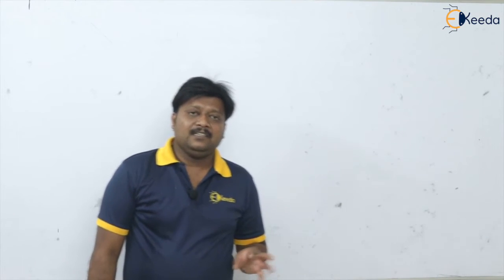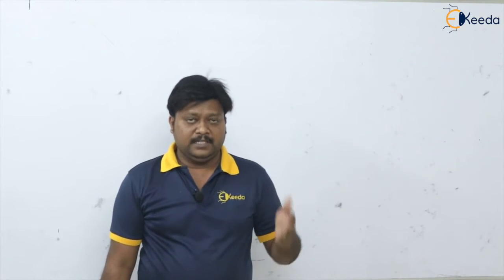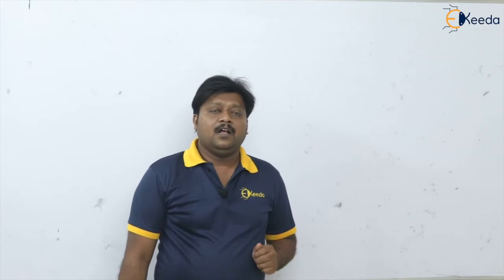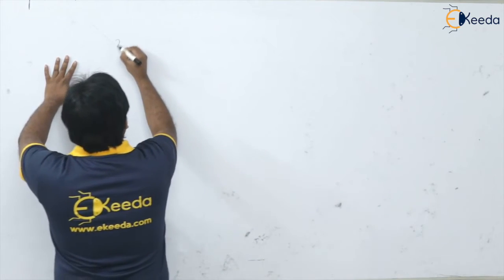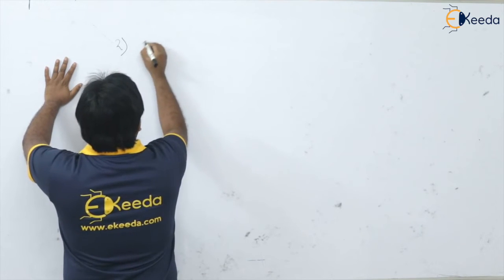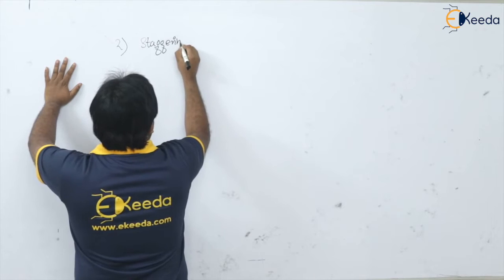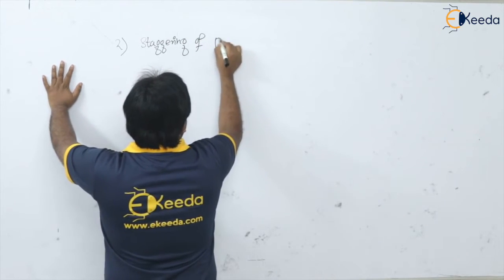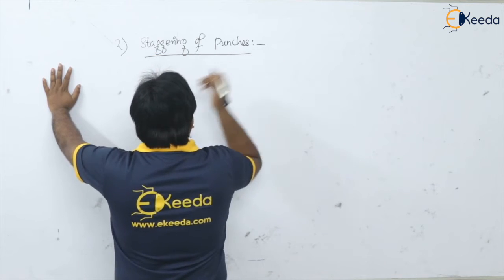Okay. So students, after seeing the method for reducing the force, we have seen only the first method, that is the provision of shear. Now what is the second method? That is the staggering of punches. So see here,